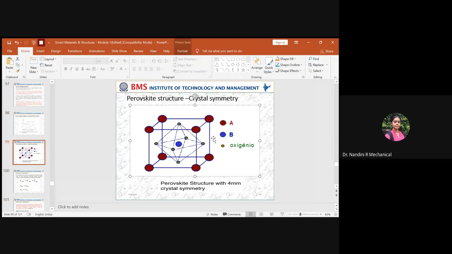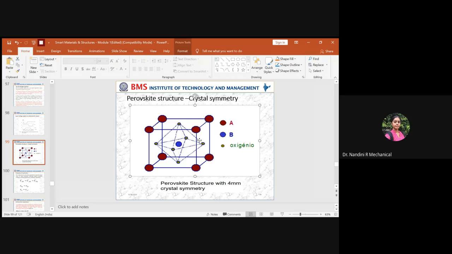If you haven't synthesized properly, if you have lost some amount of composition in it, then it will not yield the required crystal structure. If the required crystal structure is not developed, then you won't get the required piezoelectric charge coefficient. So every stage, right from selection of the material to synthesis of the material at nano level, then getting the required system of the piezoelectric material after heat treatment, should be done very carefully.